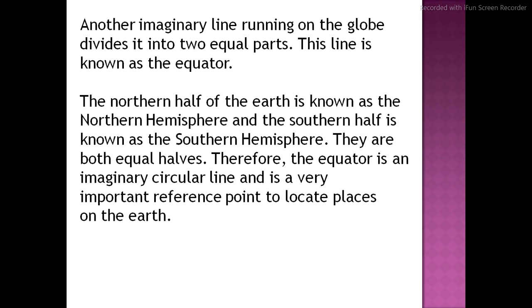So the equator is dividing the earth almost into 2 equal parts. Therefore, the equator is an imaginary circular line and is a very important reference point to locate places on the earth.